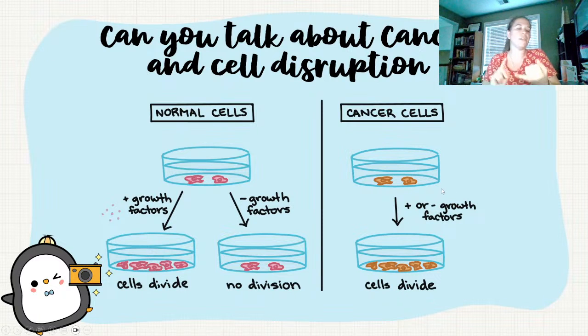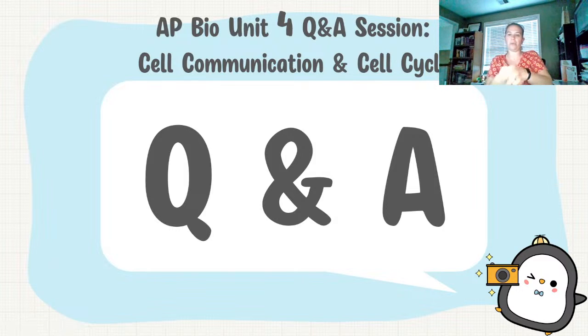Versus cancerous cells, they don't have to be bound to anything. They can be free floating in a solution. If you've read The Immortal Life of Henrietta Lacks, you remember they talked about how it was replicating while in the solution, because those were cancerous cells. Also, they don't need a growth factor. If they don't have a growth factor, they're still going to continuously divide. And so that's what we see with our cancerous cells and cell communication.